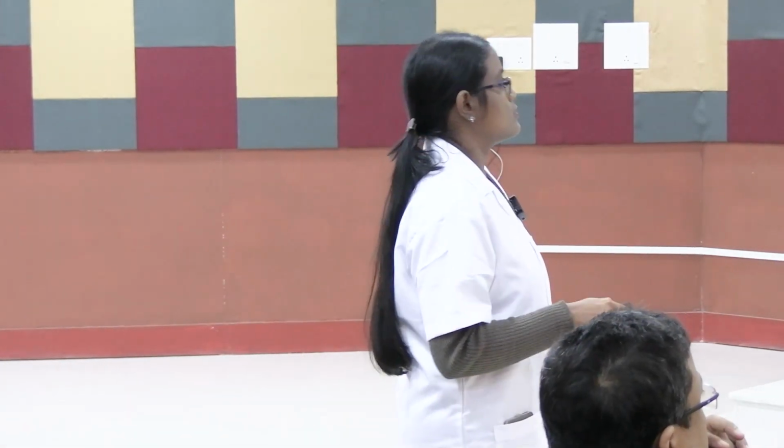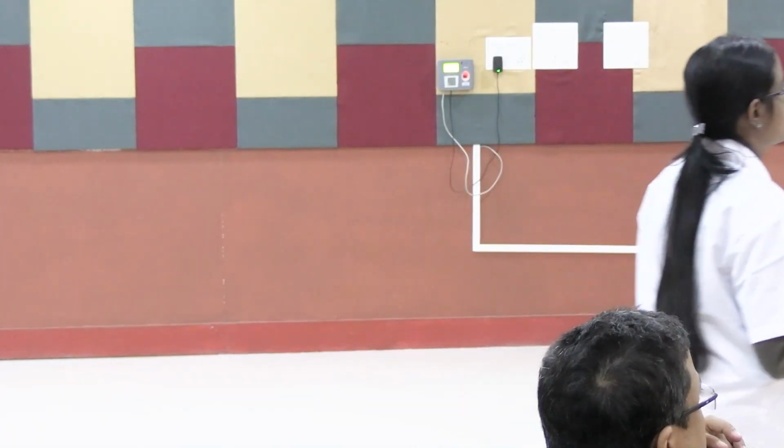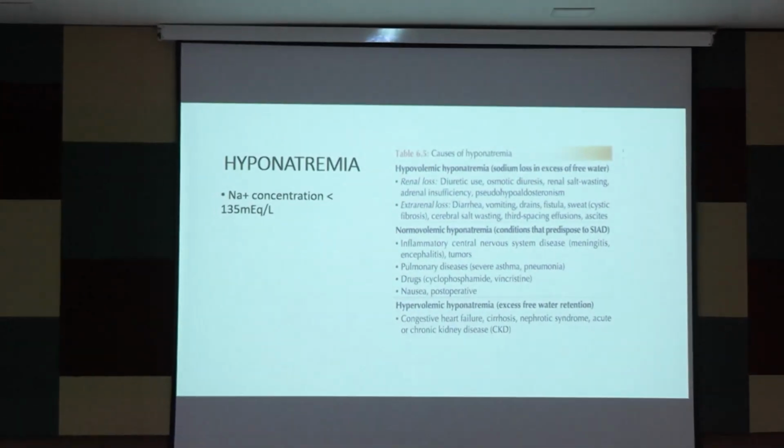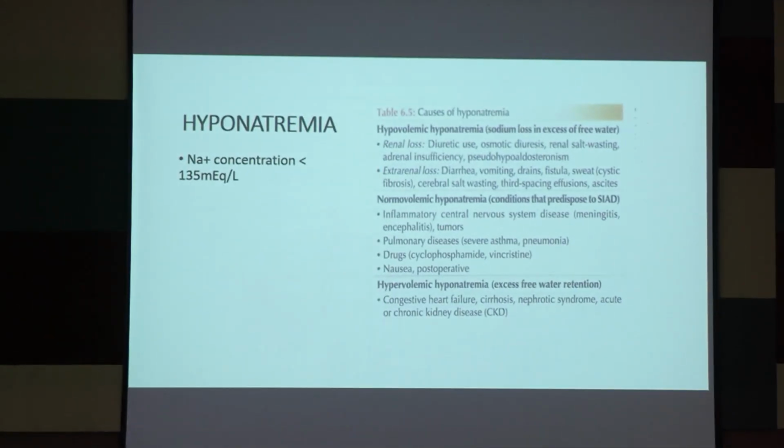Okay, so the osmotic diuresis, renal salt wasting syndrome, adrenal insufficiency. What does adrenal cause? Sodium reabsorption. So whenever there is adrenal deficiency, less sodium is getting reabsorbed.